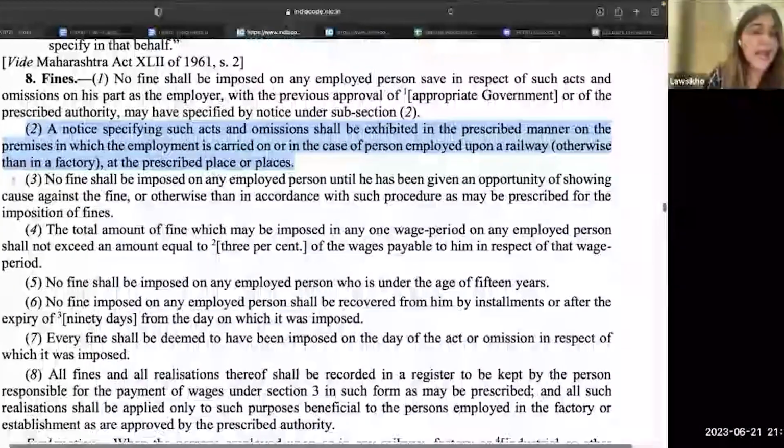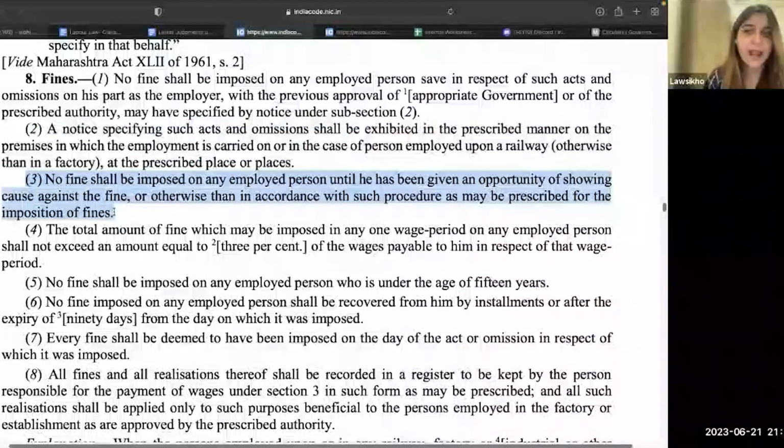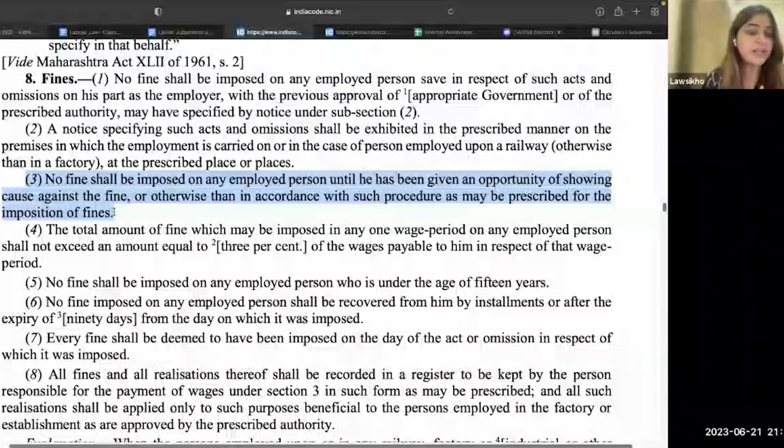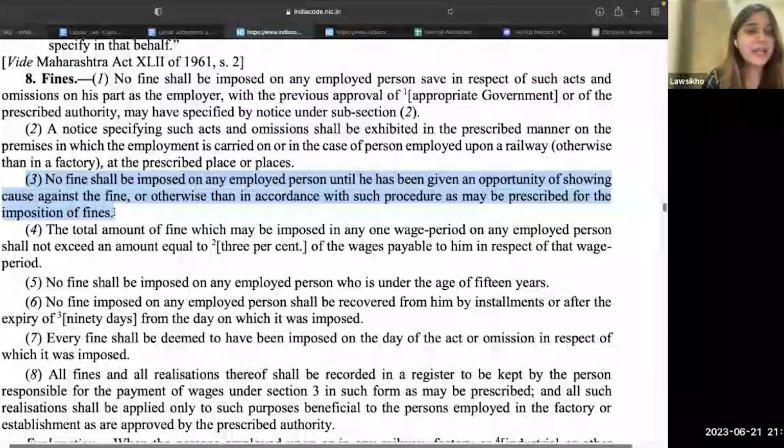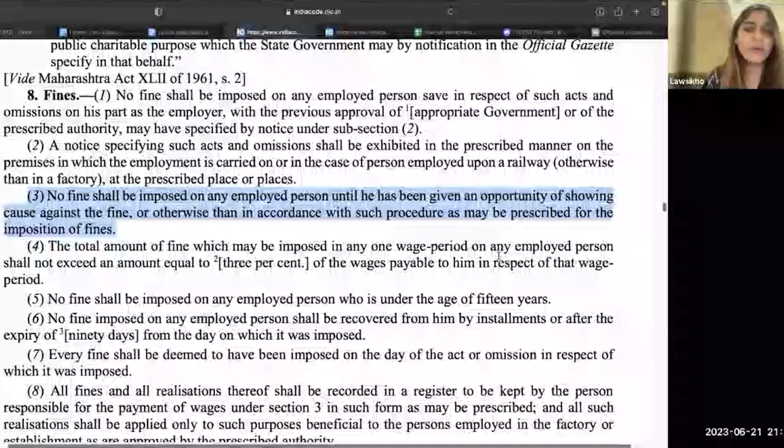Okay. Then if I impose a fine on Megha, I have to give Megha an opportunity: Megha, this is the fine that I'm imposing on you. What do you have to say about it? Everywhere you will see that an opportunity to hear the other party needs to be given. This is because there must be some just cause. They want to justify their case, and it is a principle of natural justice that you hear the other party before taking any action. Maybe that employee, it's not his mistake at all, and you're just arbitrarily imposing a fine. What if that comes out? Hear the employee.